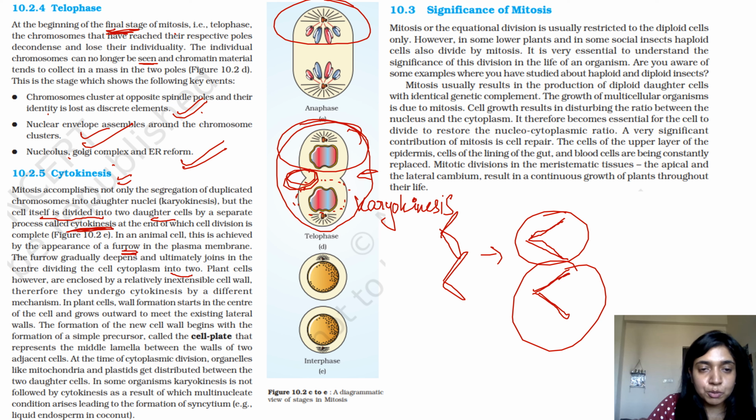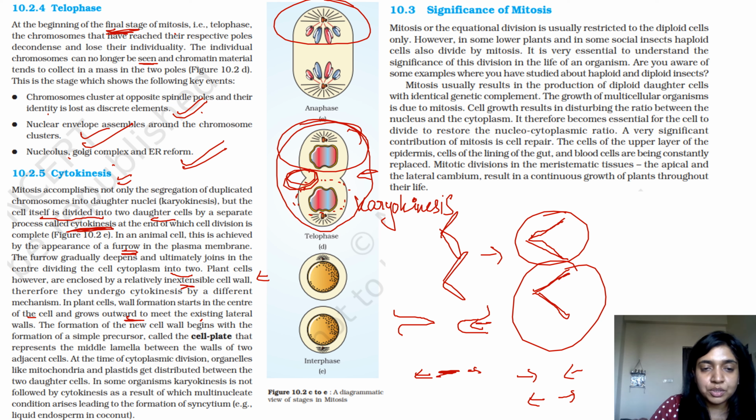Plant cells, however, are enclosed by a relatively inextensible cell wall. Hence, cell plate formation occurs in plants. They undergo cytokinesis by a different mechanism. In plant cells, the wall formation starts in the center. One more thing: in animal cells, the furrow extends from outside to inside. In plants, the plate is formed over here, and then the plate starts growing like this. So in animals it is like this, and in plants the growth is like this, outward to meet the existing lateral walls.